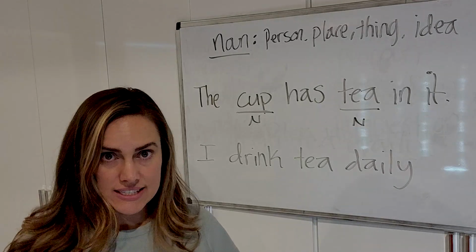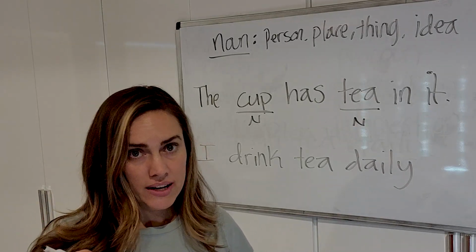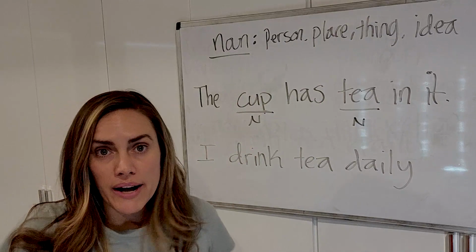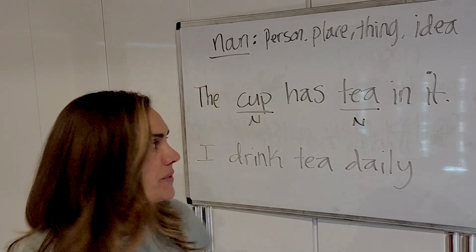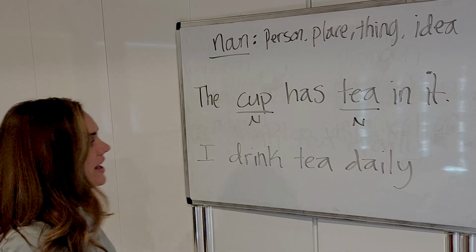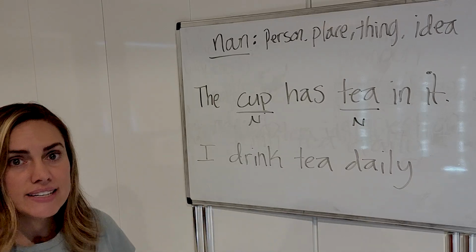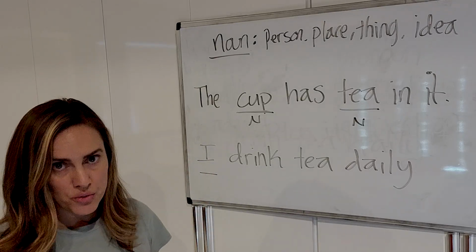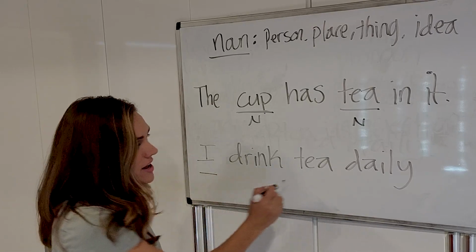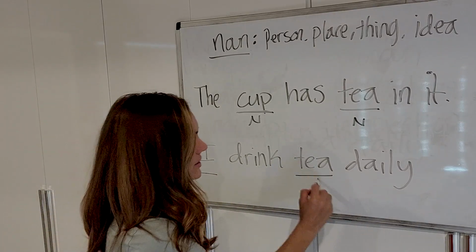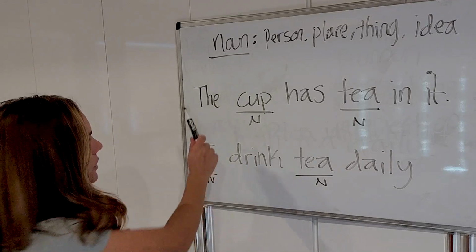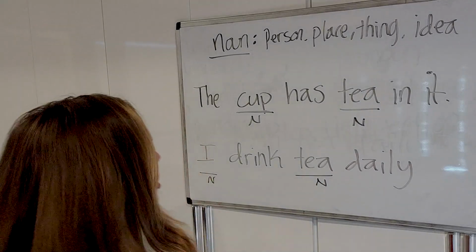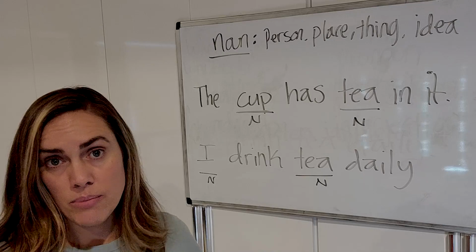And then in it, we're going to talk about it later. Okay, it makes sense that you think it's a noun. It refers to the cup, right? But we're going to talk about what that is in a little bit. Okay, so here we have two nouns, all right? Look at this sentence. I drink tea daily, okay? I can say that's a noun. There is another word for it, which we'll talk about later, okay? But that works. And then tea, there's another noun. So here we have our nouns. We're going to talk about why these things are not nouns as you go through this video. But this is just a little review of each part of speech, okay?